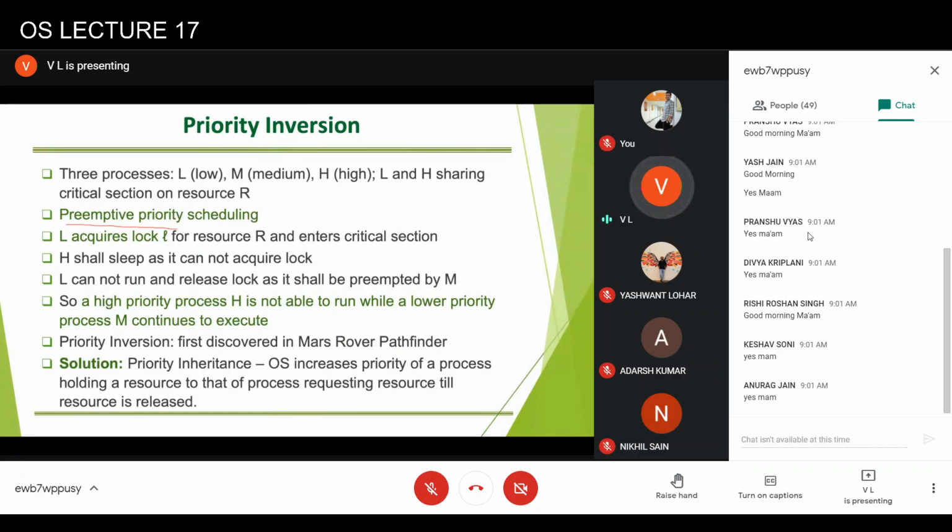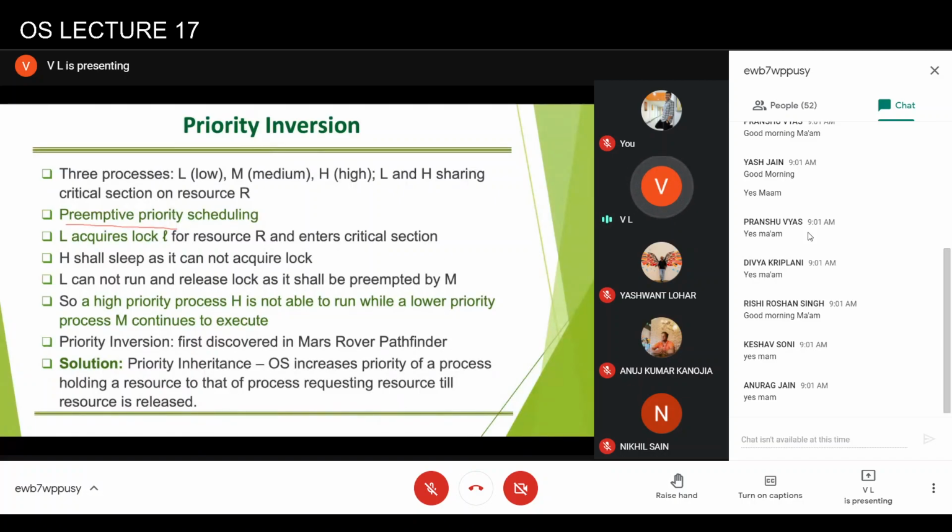So H is waiting for the lock to become available so that it can enter the critical section, but this lock cannot be released by L because it is being preempted by M. So in effect, process M, which has less priority than process H, gets to run on the CPU, whereas process H keeps on waiting. And this is priority inversion.